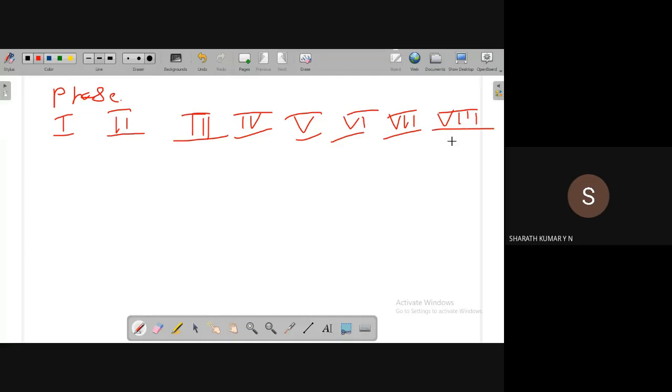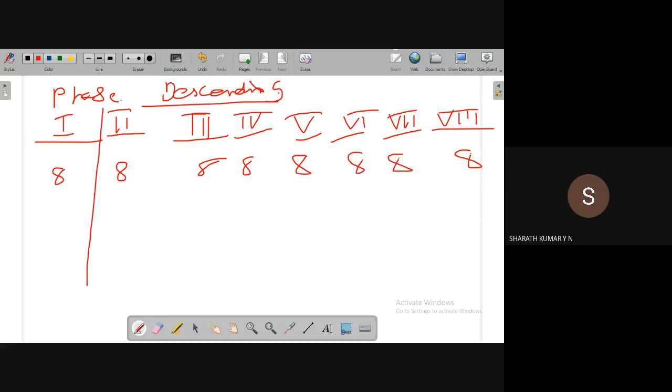In each phase there will be 8 iterations. Now, I'm arranging the data in descending order. In the first iteration, in the first phase, the smallest will be in the last location.